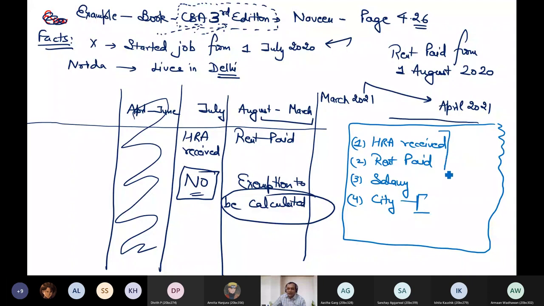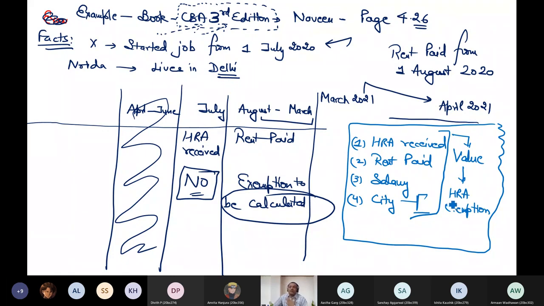So whenever value of any of these 4 changes, better to avoid mistake, only to avoid mistake, you compute HRA exemption on monthly basis. It is only to avoid mistake, otherwise there is no legal compulsion. If you are intelligent or confident enough to compute it on per annum basis, it's better to compute on per annum basis also in these situations.